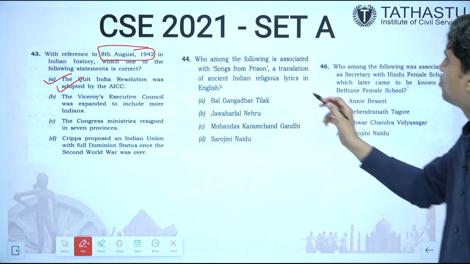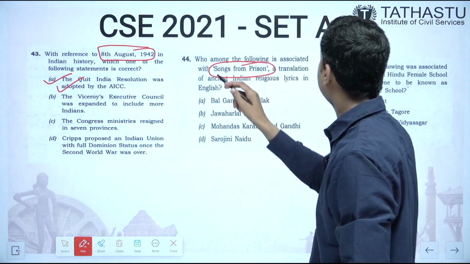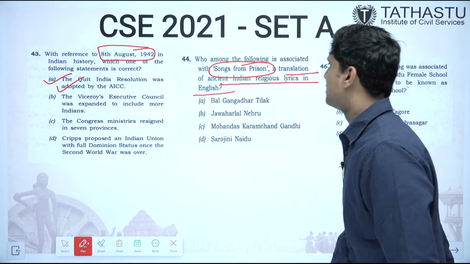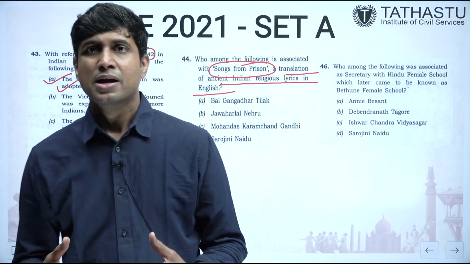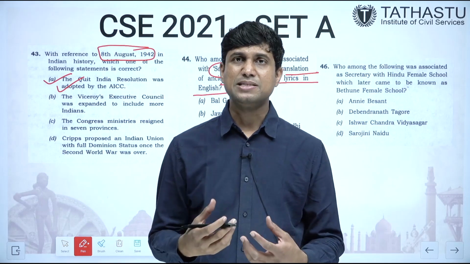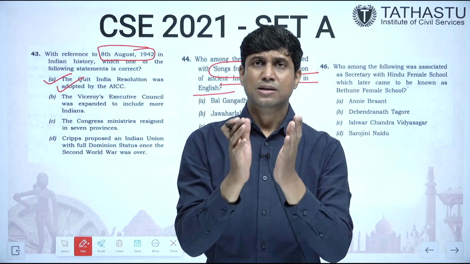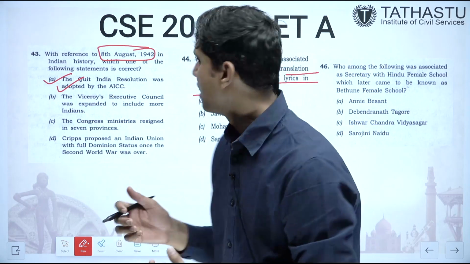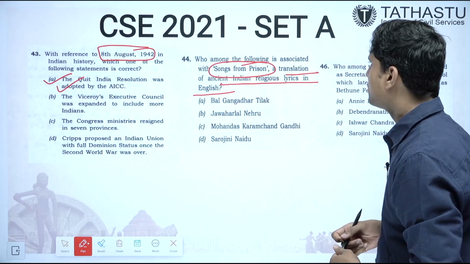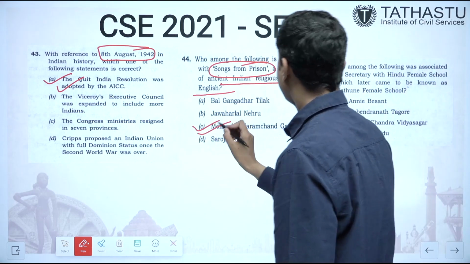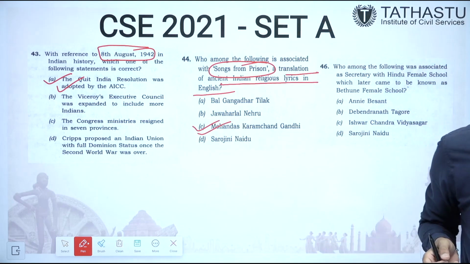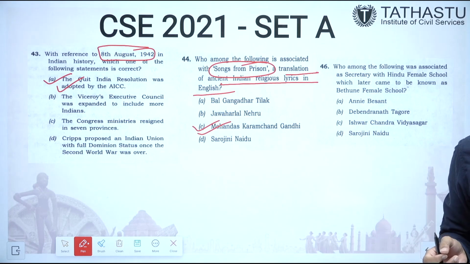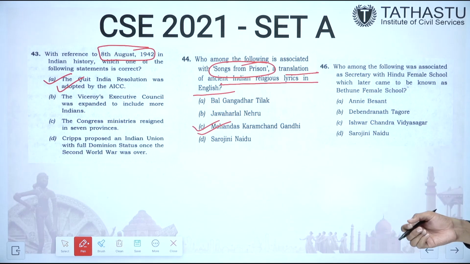Who among the following is associated with Songs from Prison, a translation of ancient Indian religious lyrics in English? When Gandhiji was imprisoned, he utilized his time in prison to translate Upanishads as well as some of the writings of Indian saints, and he wrote this Songs from Prison. So the correct answer is Mahatma Gandhi. He was at that time kept in the Yeravada jail in Pune.